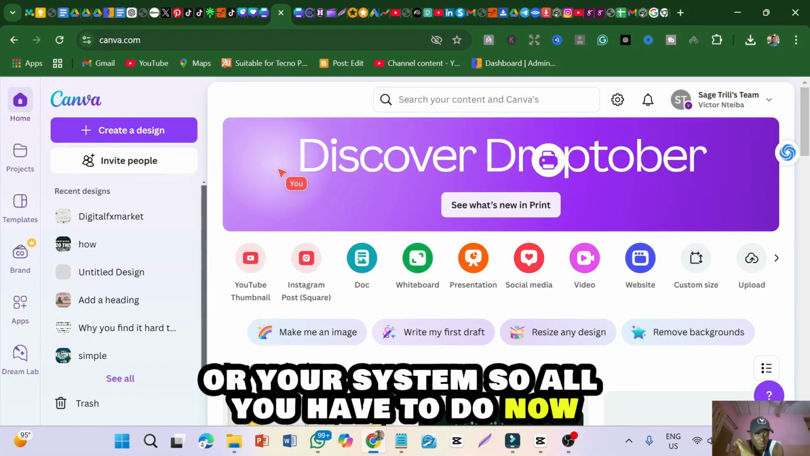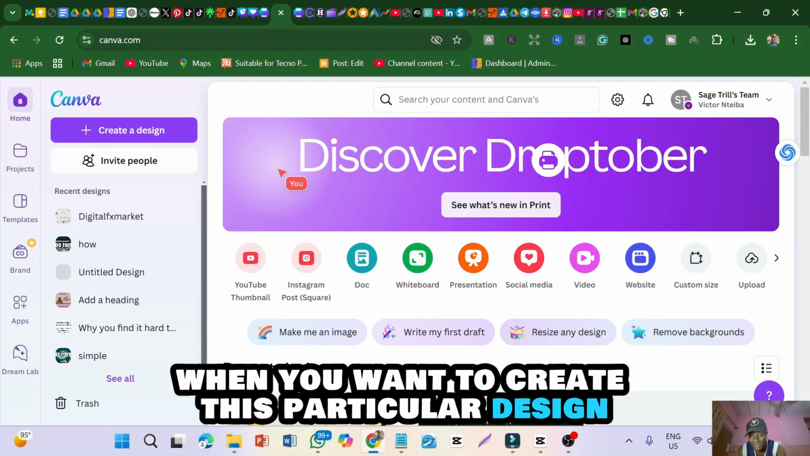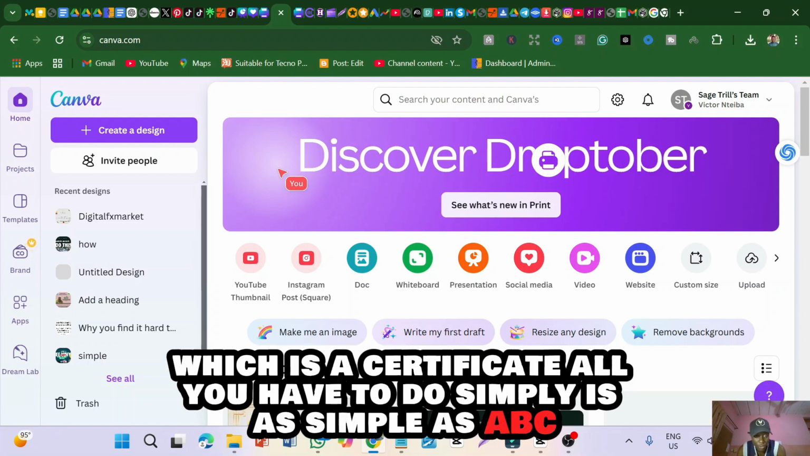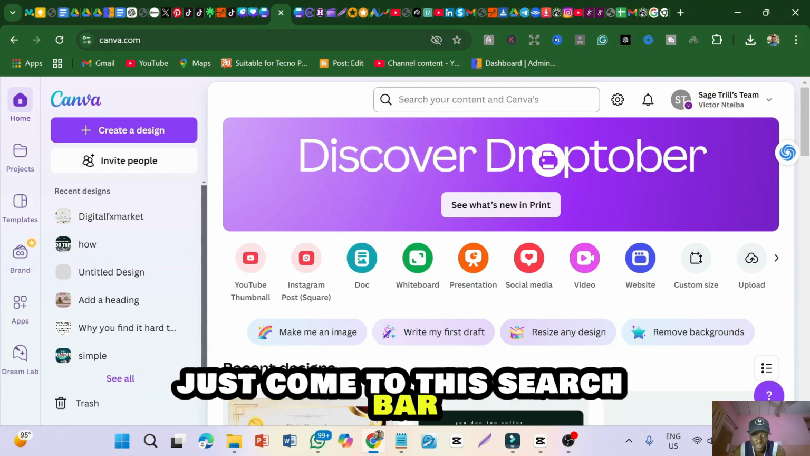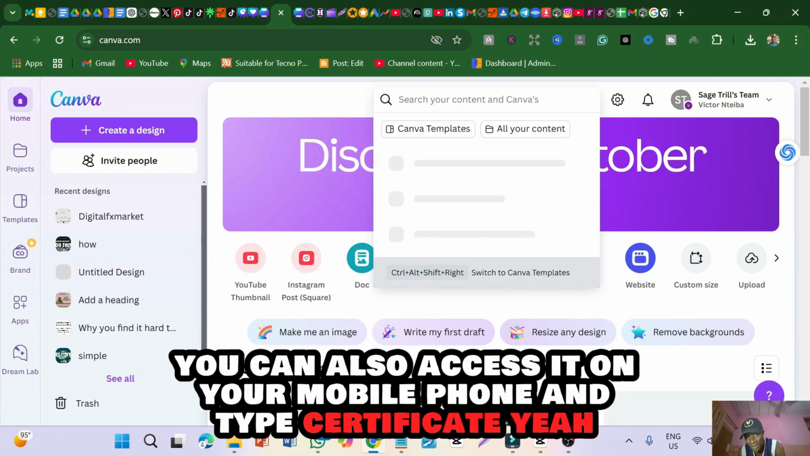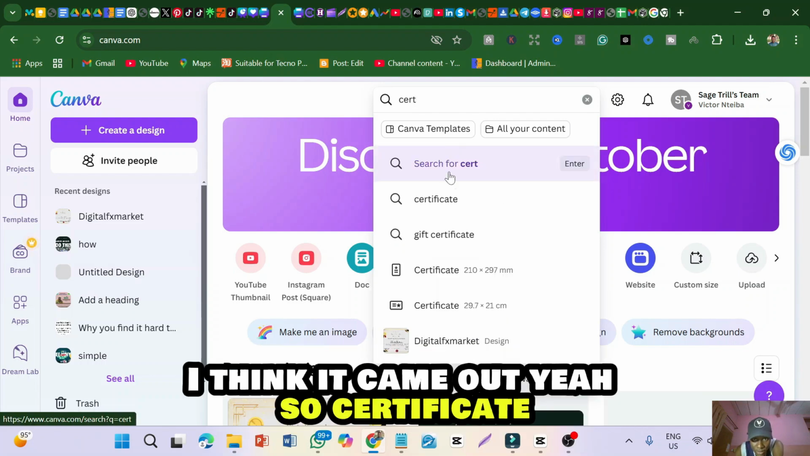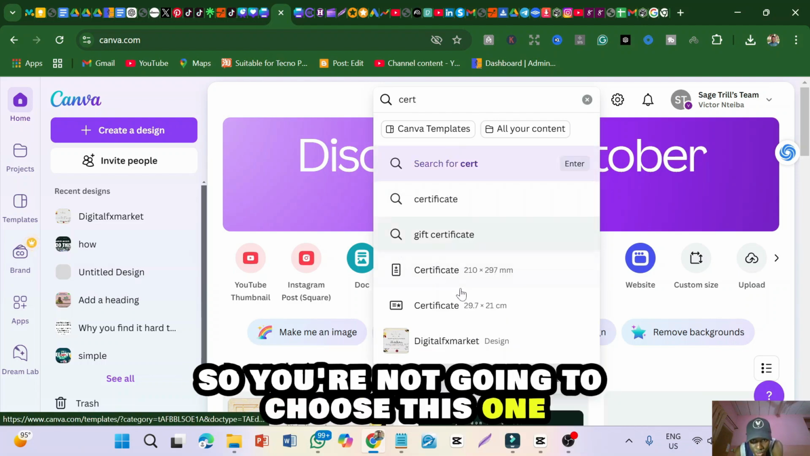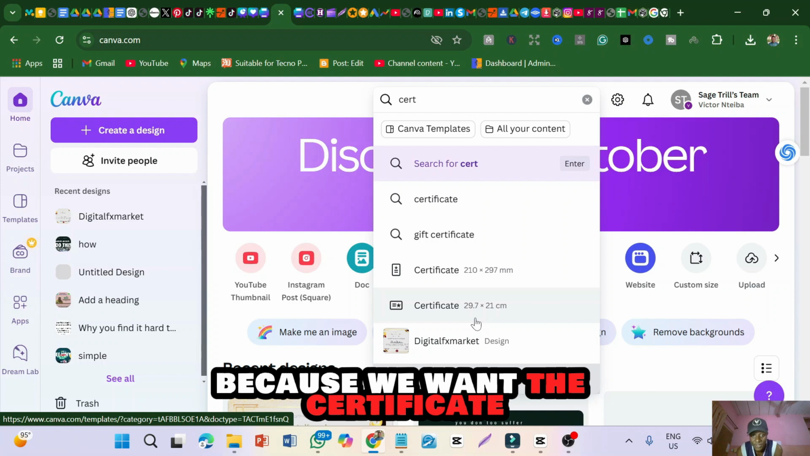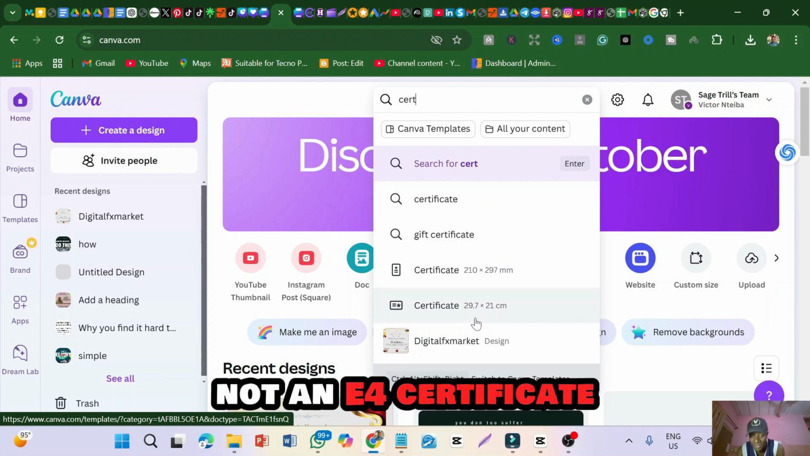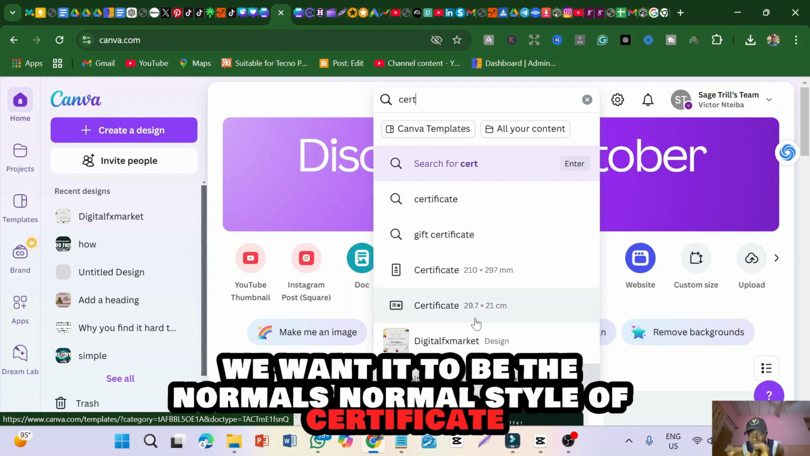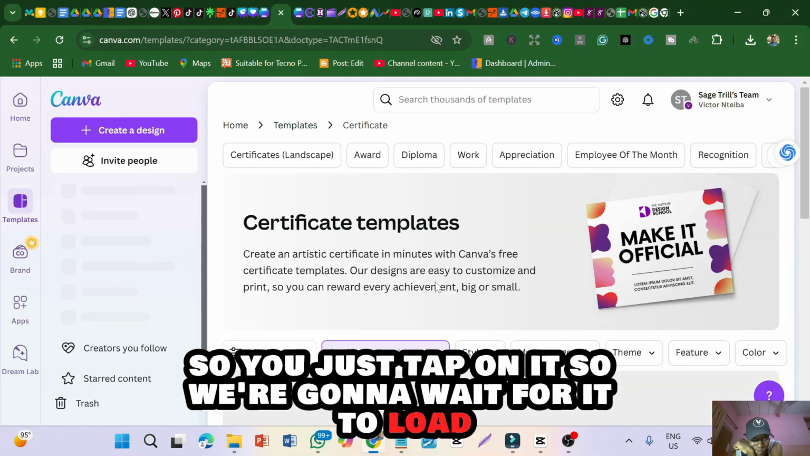So all you have to do now, when you want to create this particular design, which is a certificate, all you have to do simply is as simple as ABC. Just come to this search bar. You can also access it on your mobile phone and type certificates. I think it came out. So certificate. So you're now going to choose this one because we want the certificate, not an A4 certificate. We want it to be the normal style of certificate. So you just tap on it. So we're going to wait for it to load.